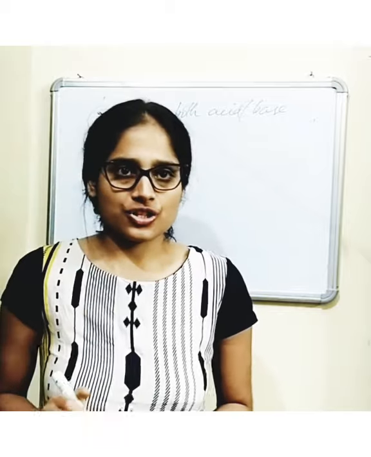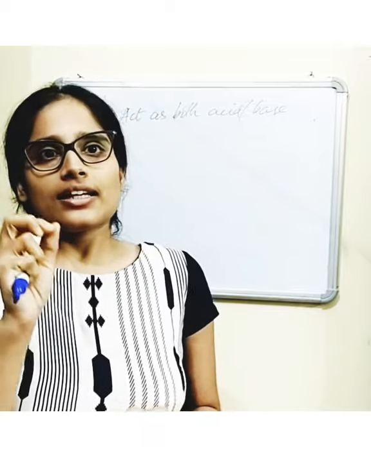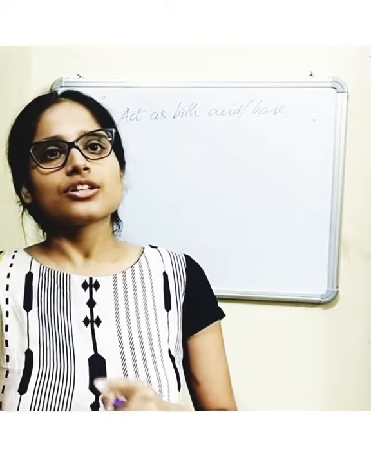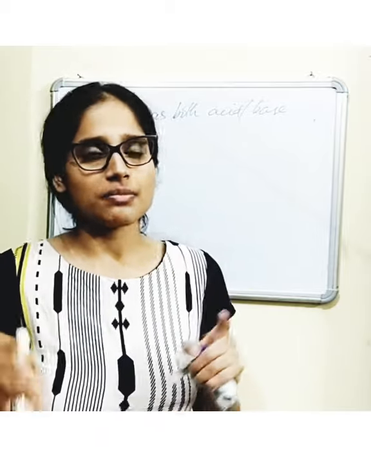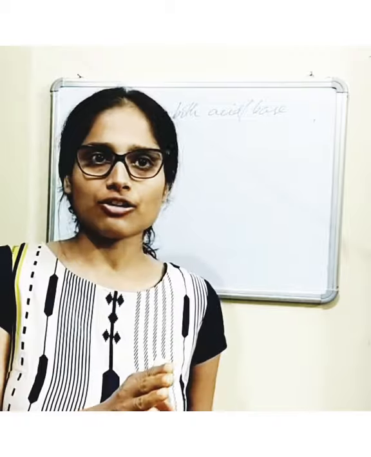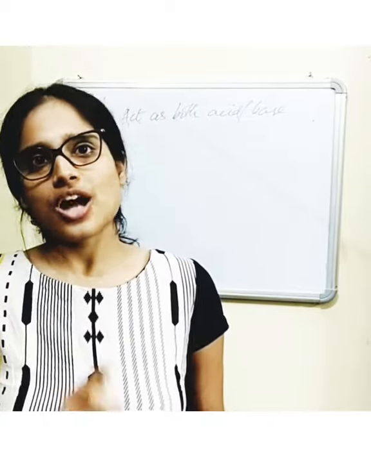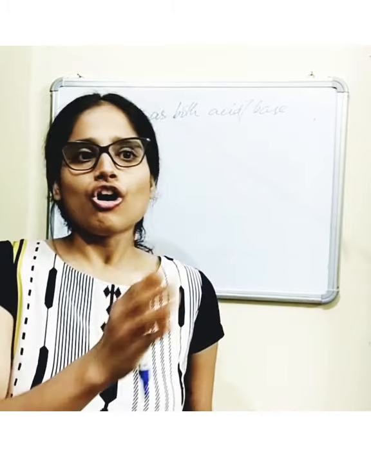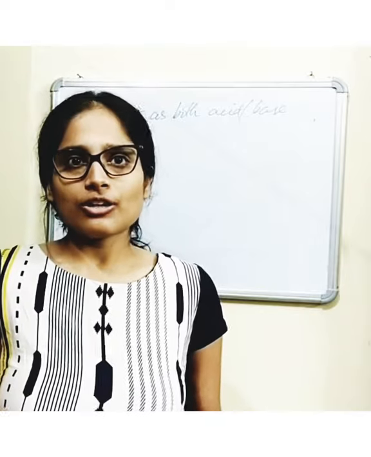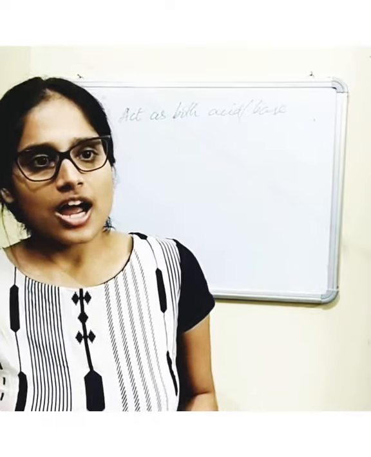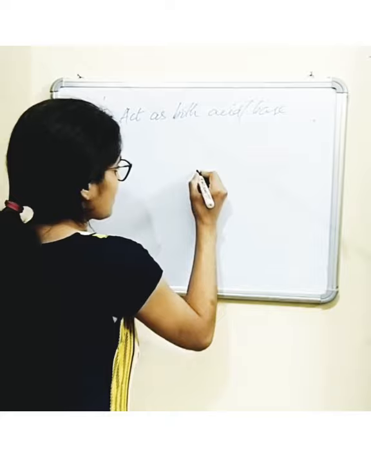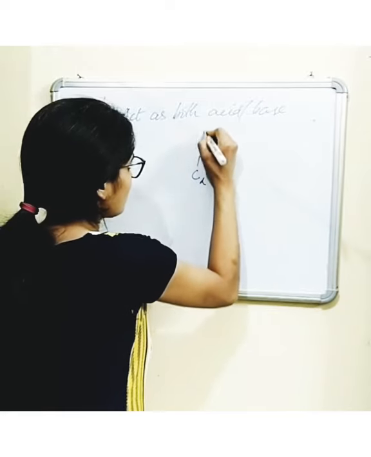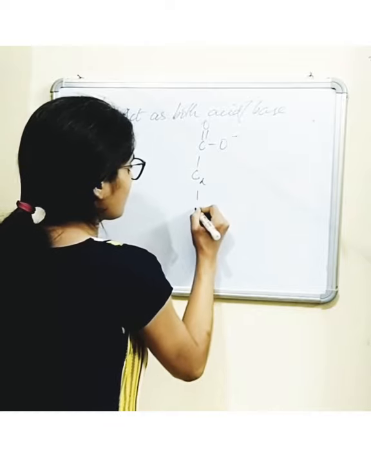At neutral pH, the amino acid has no net charge. It has no net charge, meaning the carboxyl group is negatively charged and the amino group is positively charged, so there is no net charge on the amino acid molecule. However, if the pH is low or the pH is high, the molecule can have a positive or negative charge. So how does it happen? See, this is the structure of an amino acid.